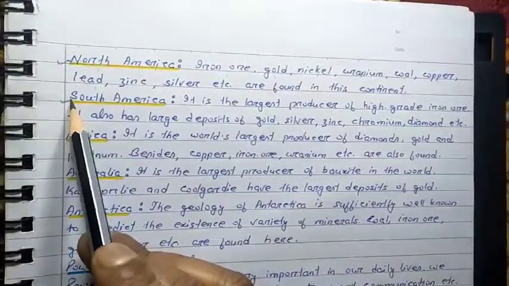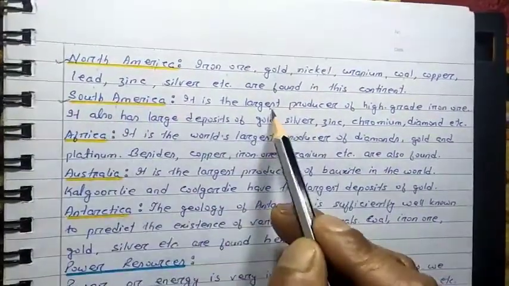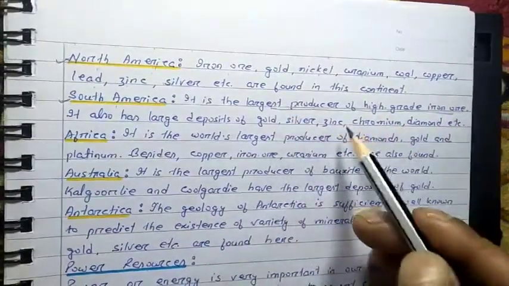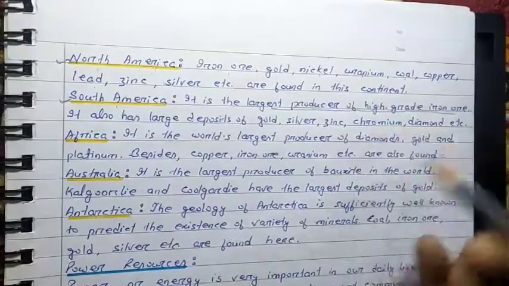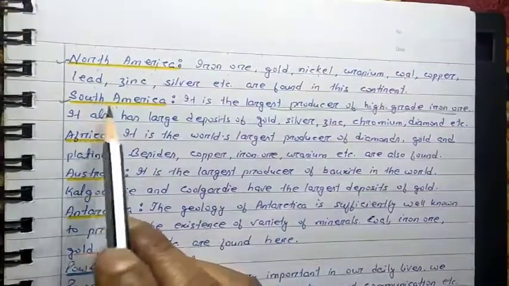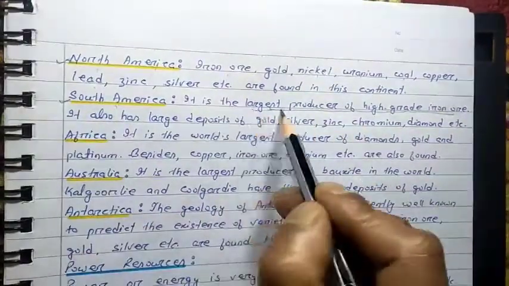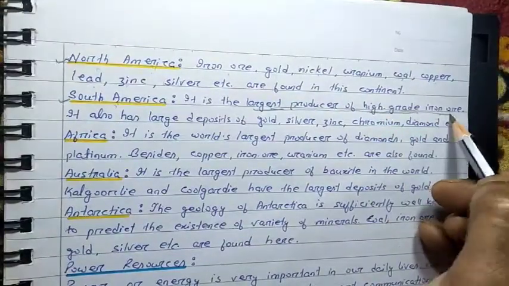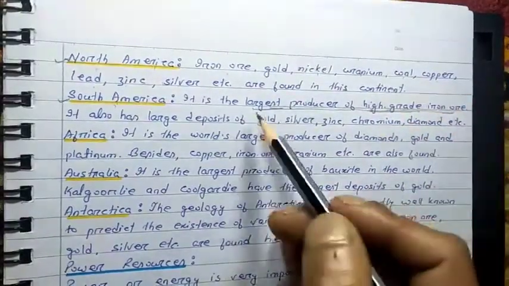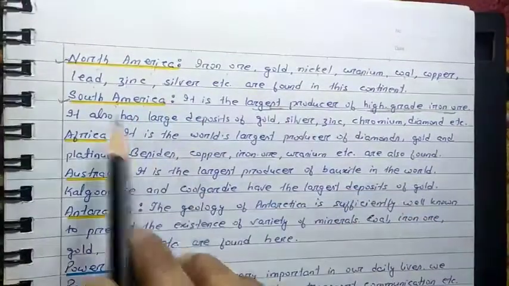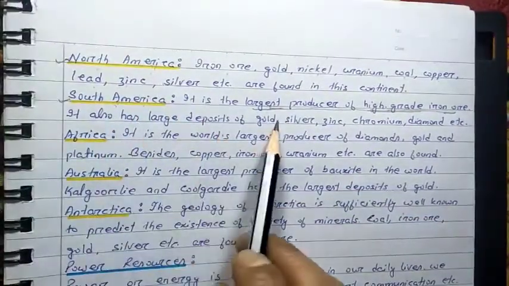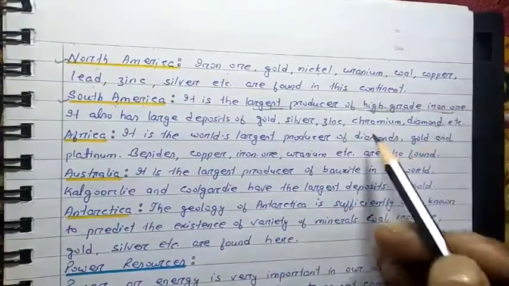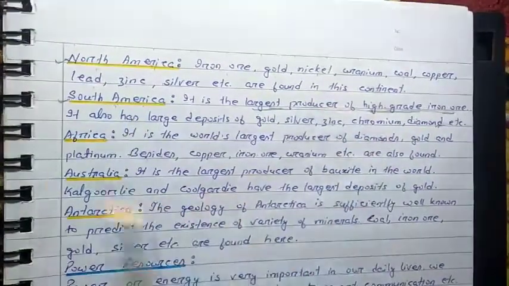South America is the largest producer of high-grade iron ore. We already got that Europe is the leading producer of iron ore, but South America is the largest producer of high-grade iron ore. The highest quality of iron ore is produced at the maximum level in South America. It also has large deposits of gold, silver, zinc, chromium, diamond, etc.